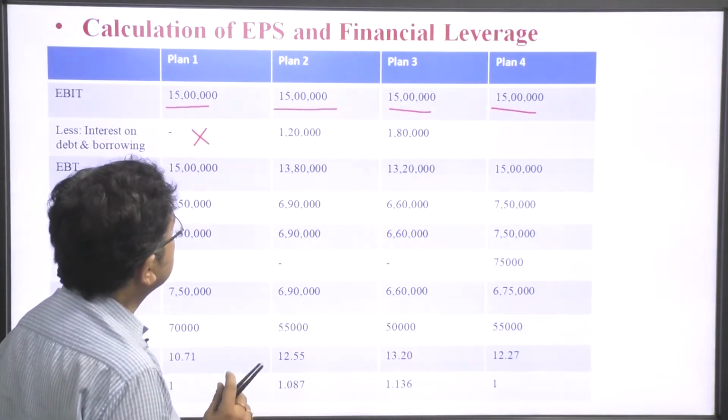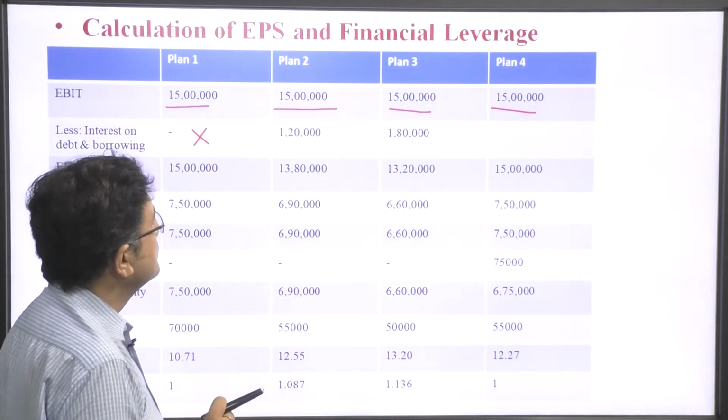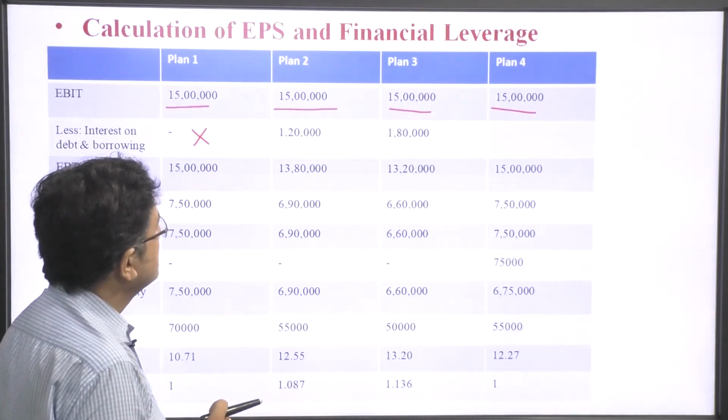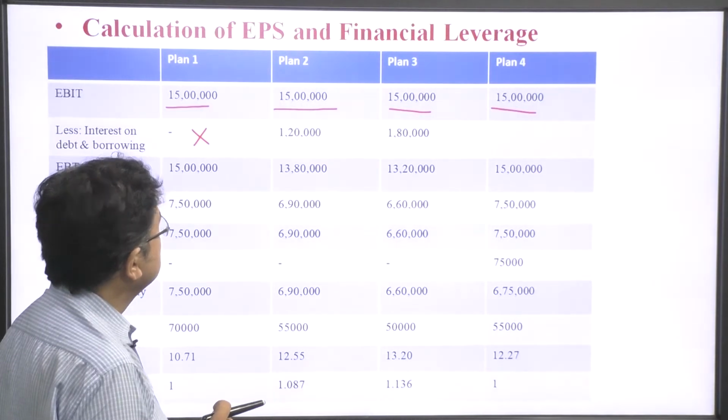In plan number 2, we are going to take debentures.